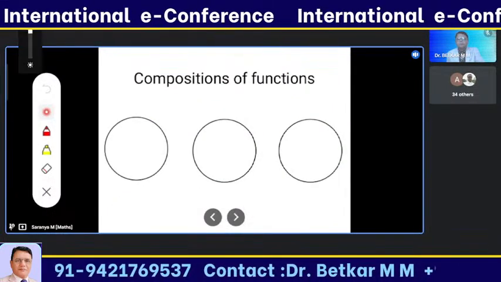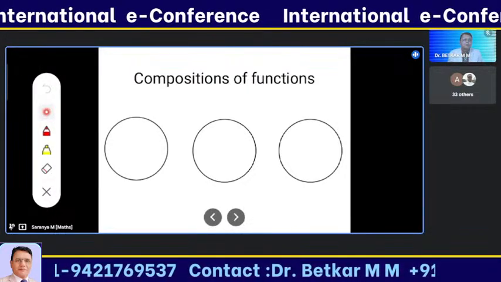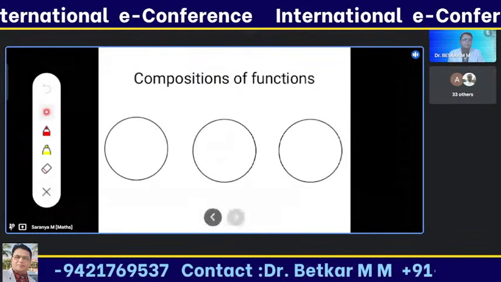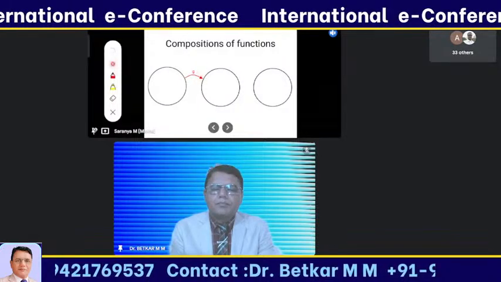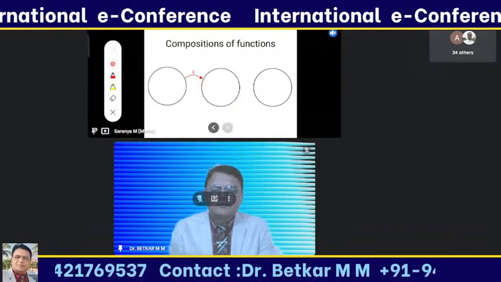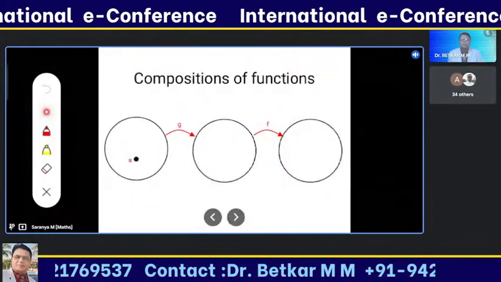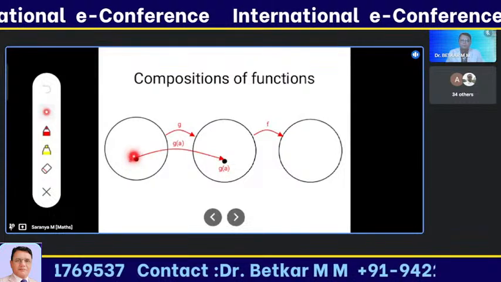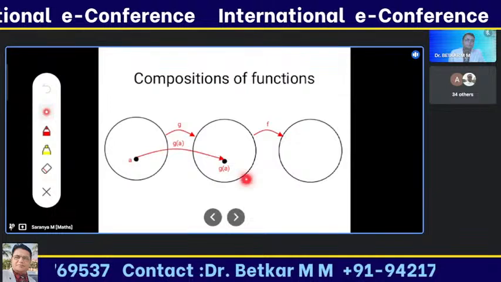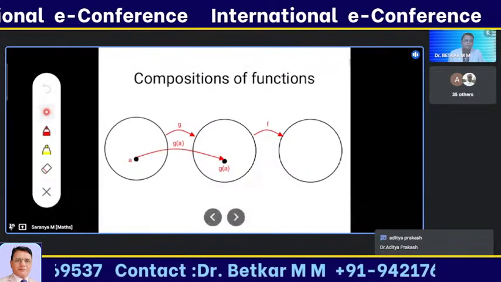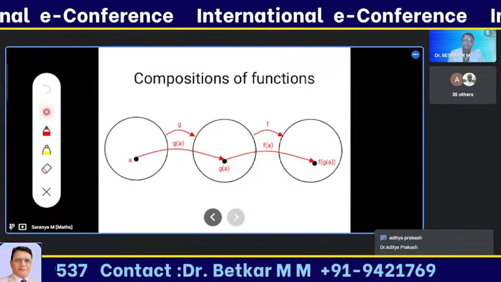Next, composition of functions. We need a minimum of 3 sets: 1, 2, 3. So at least 3 sets are needed for taking a composition. I'm framing the function g from the first set to the second set, and another function f from the second set to the third set. I'm taking an element A. The element mapped in the second set will become g of A, since I'm representing the function g. And the third thing is f of g of A.